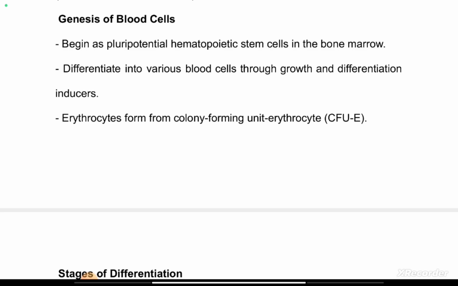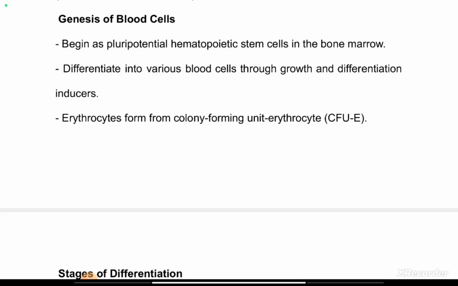When we say stem cells, especially with this word pluripotential hematopoietic stem cells, you should know that there are different types of stem cell. A stem cell could be multipotential, pluripotential, or totipotent. But in this regard, we are talking about the pluripotential stem cell. This is a stem cell that is not yet committed to a particular cell line.